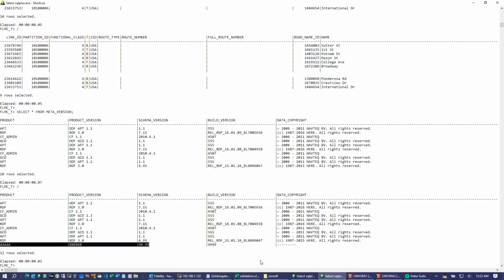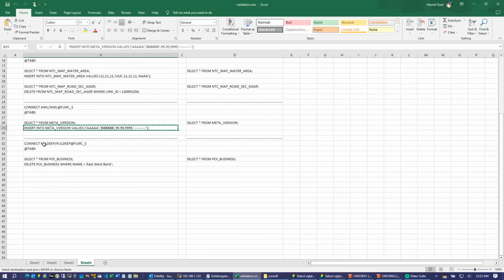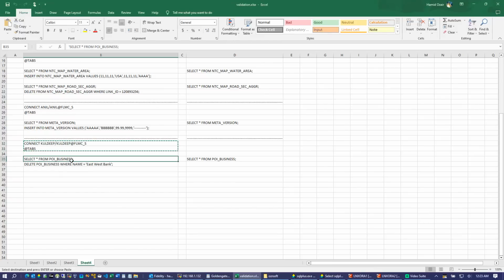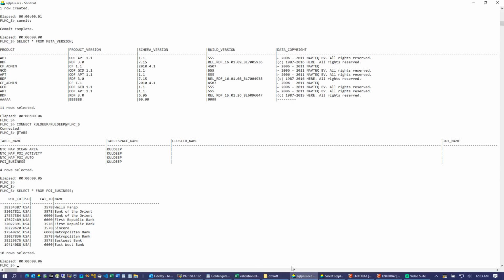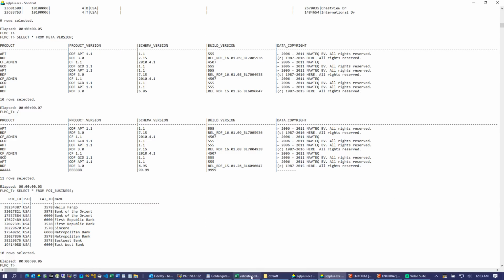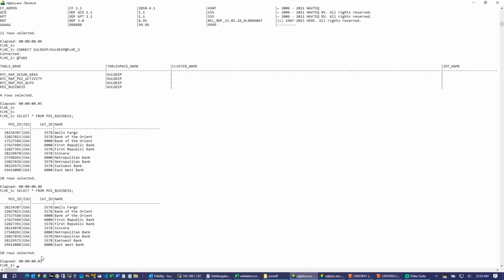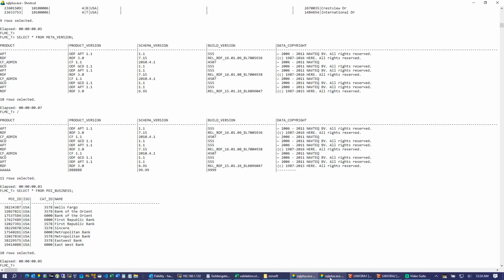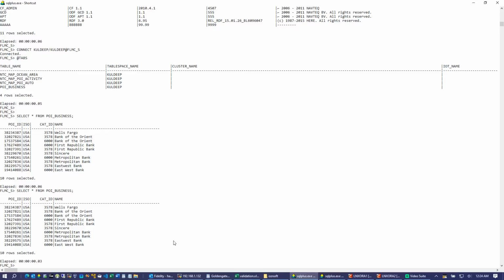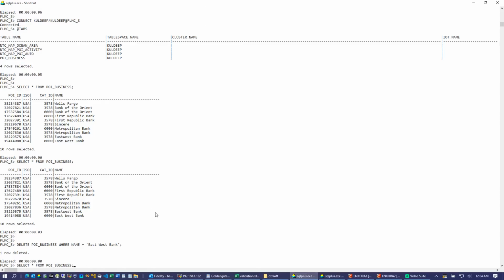Now I'm going to connect as Kuldeep, and I'm going to select from this table here. This is my 12C database, and this is the 19C database, and now we are going to delete one row from this.